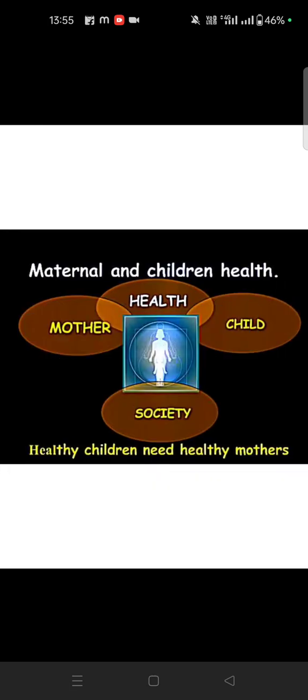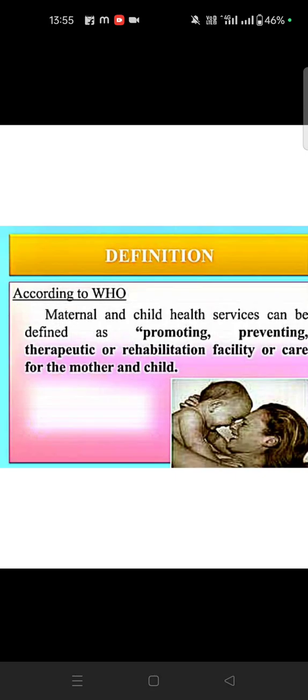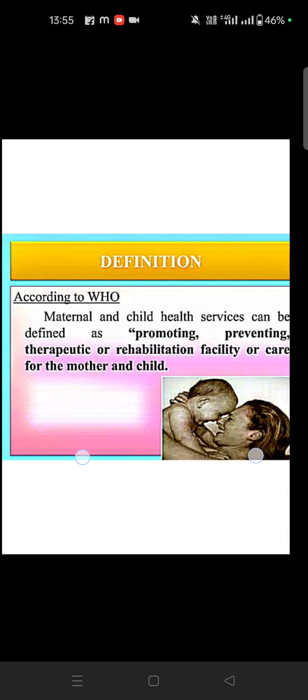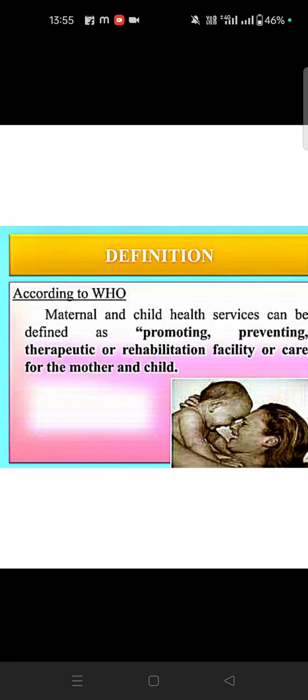So today, again, we are seeing the mental health side. Maternal and child health care means mother, child, and society, and how they are facing society. Okay. So the definition: the maternal and child health service can be defined as promoting and preventing, with therapeutic and rehabilitation facilities for the mother and child.